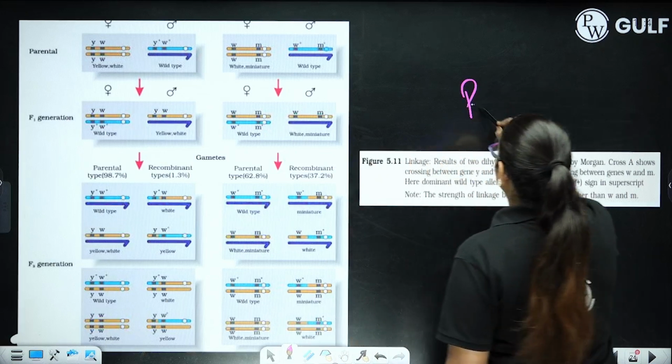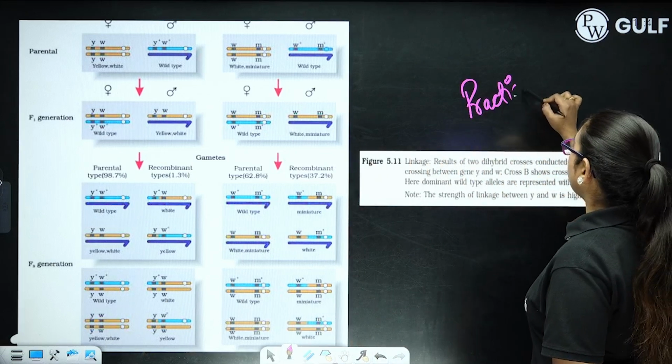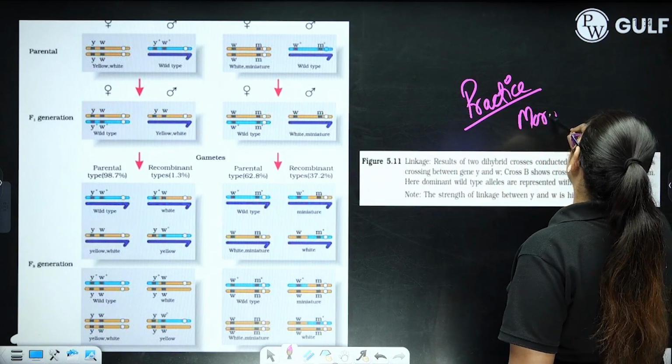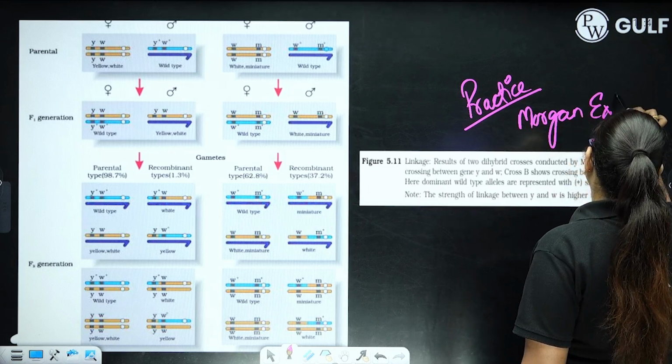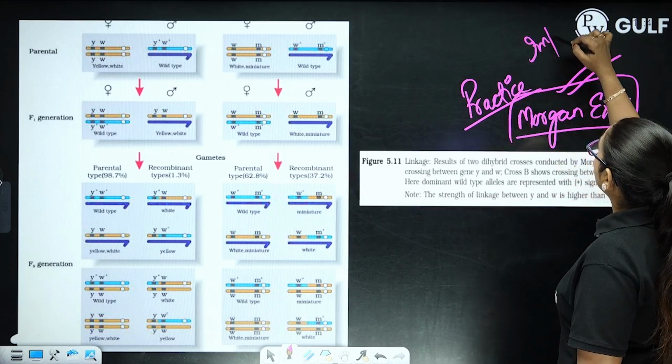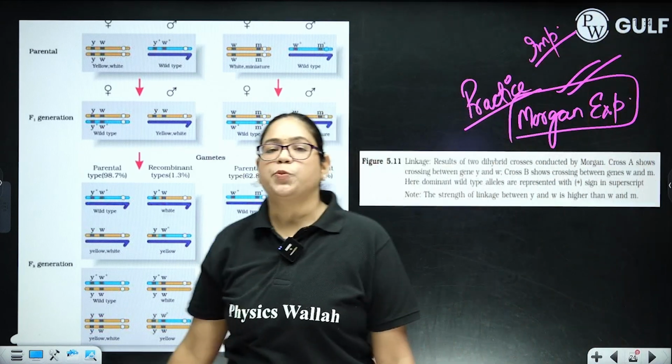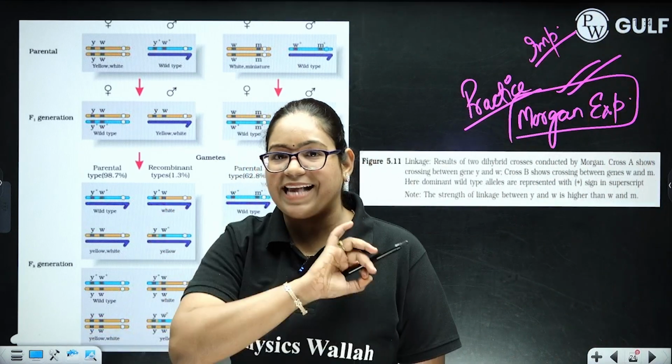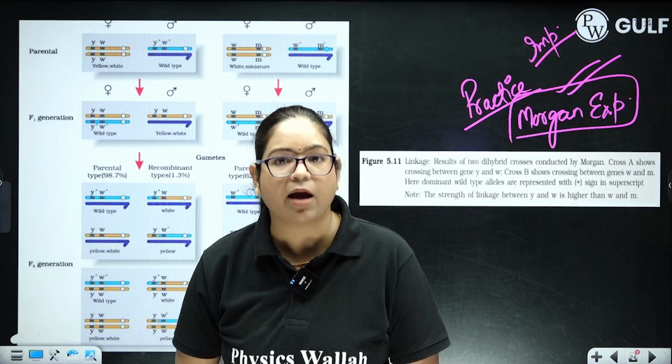You need to practice this. You need to practice the Morgan experiment. Morgan experiment, long answer type question. Very, very important, beta. Don't skip this particular cross. It is highly important for your board exam.